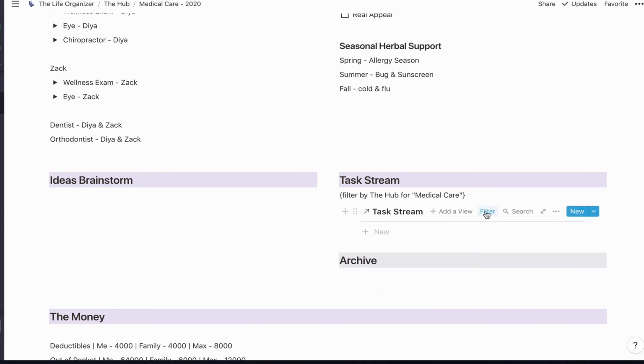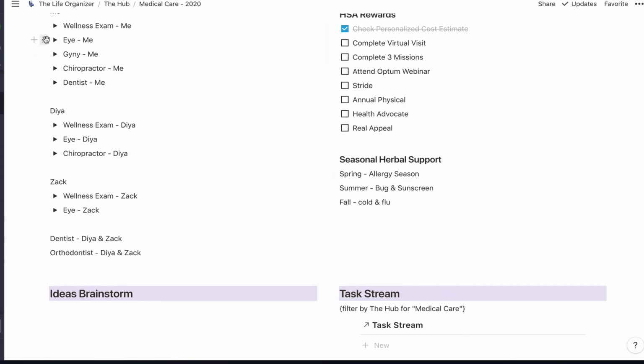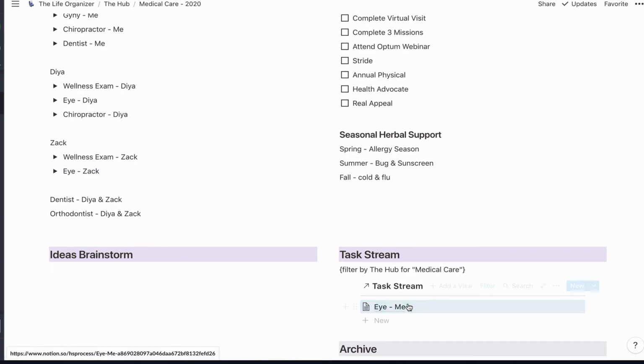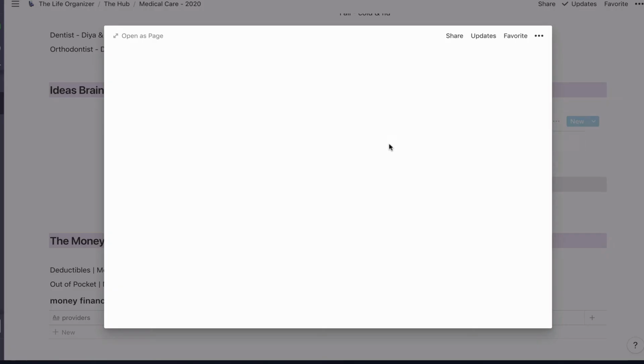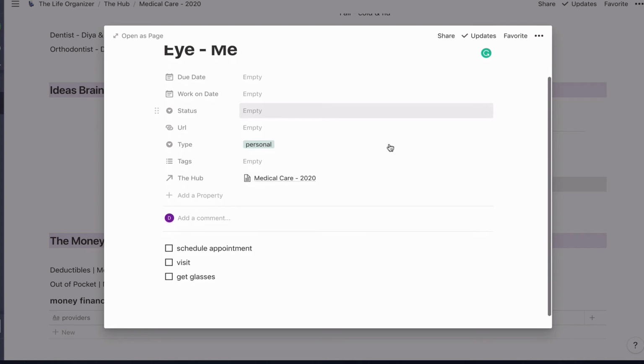And so by doing that as a filter, it means that the metadata for the task is going to automatically be there, and I don't have to add it one by one. All right, so let's do the eye exam as an example. And this one is something I've actually done. We all had our eye exams done, which is something that would not have happened had I not put the system in the first week of January. Actually, New Year's Day is when I started this. So New Year's Day I put the system together, and never in the history of time have I gotten all of our eye exams done in January.